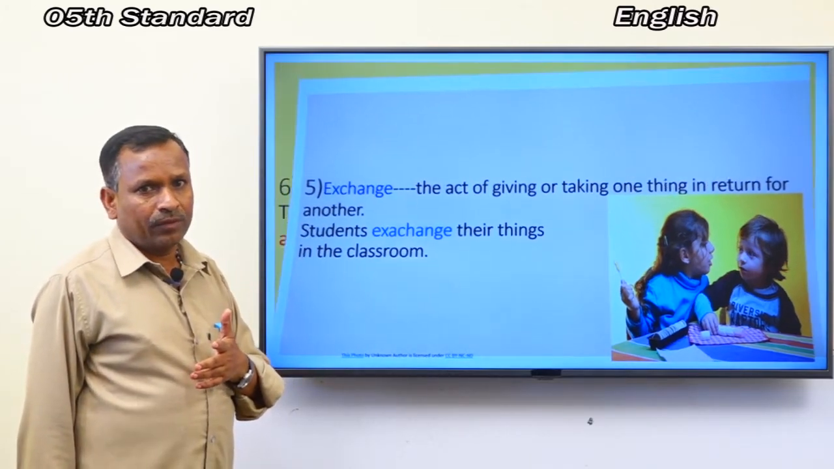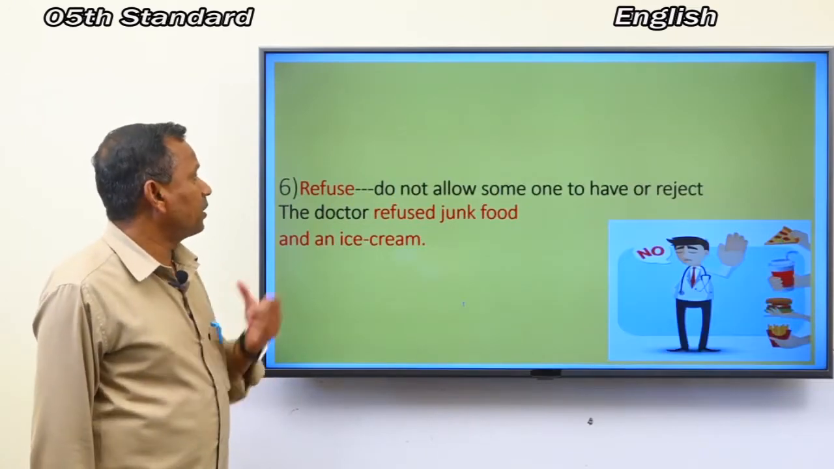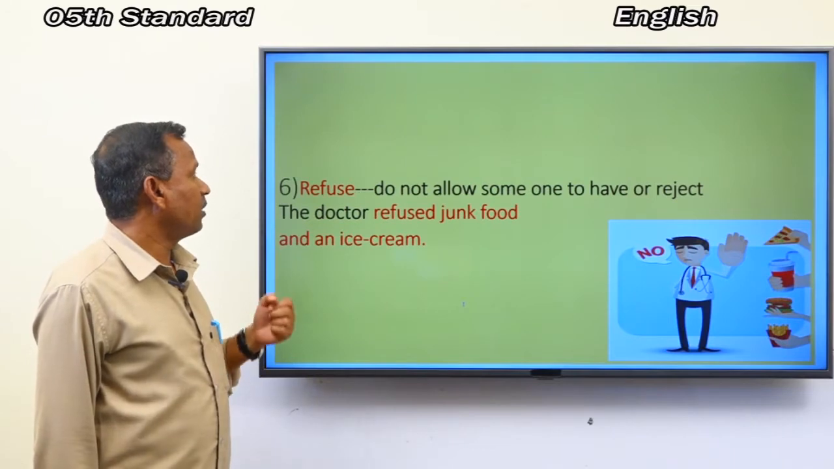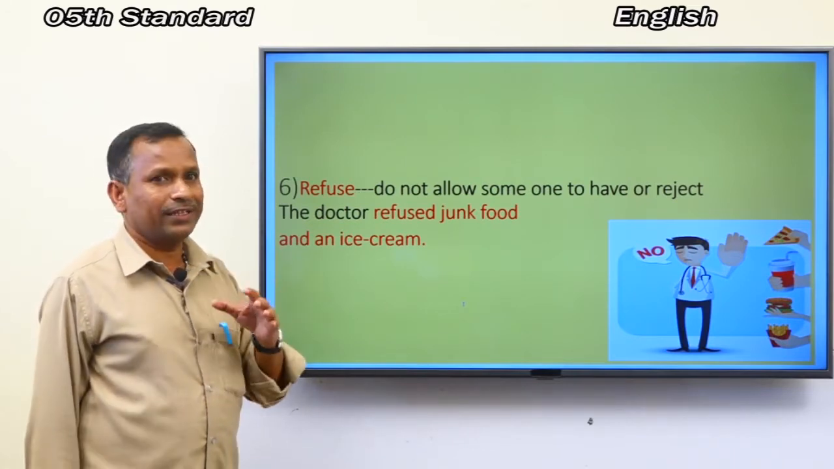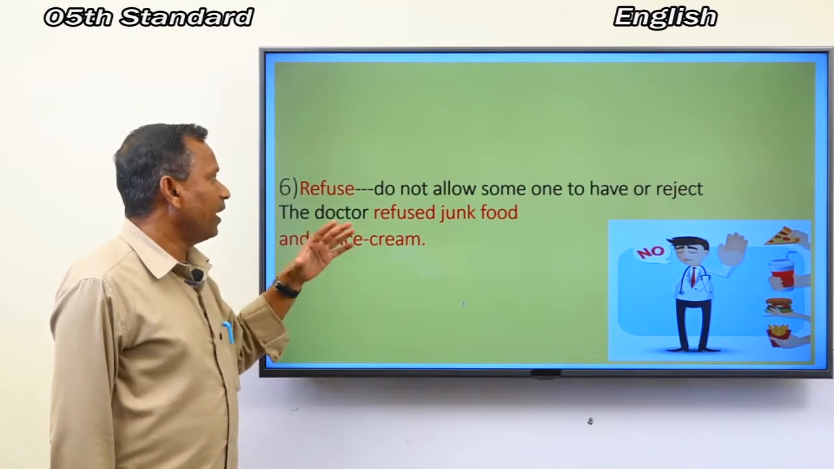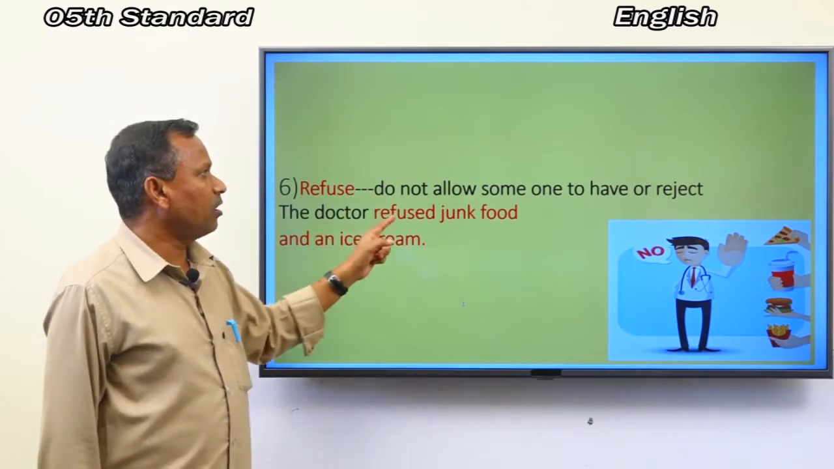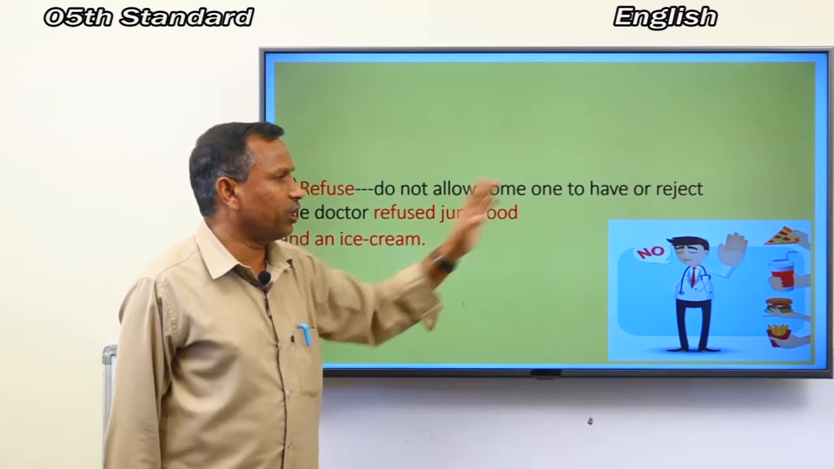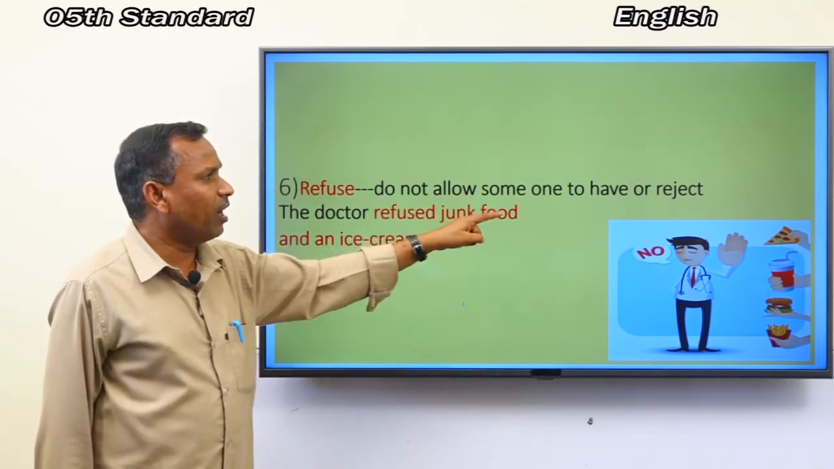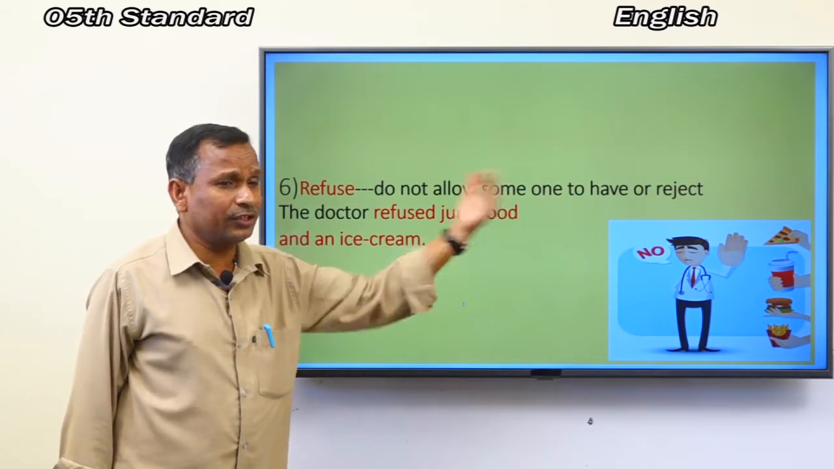This one is refuse. Spelling is R-E-F-U-S-E. Repeat after me. R-E-F-U-S-E. Its meaning is do not allow someone to have, or another meaning is reject.